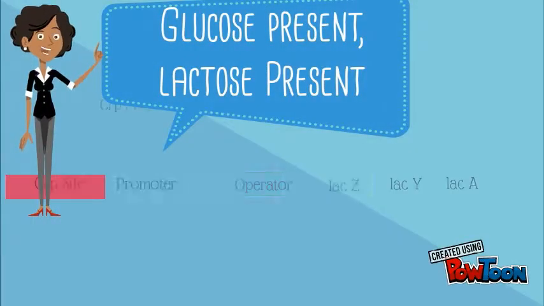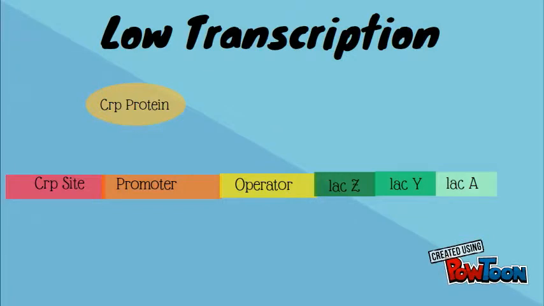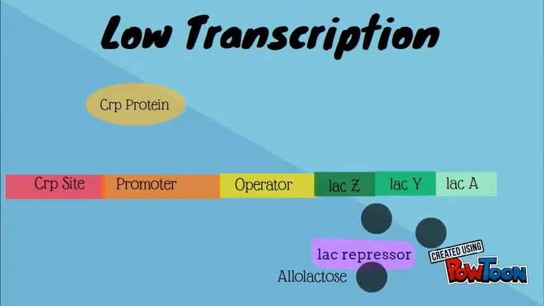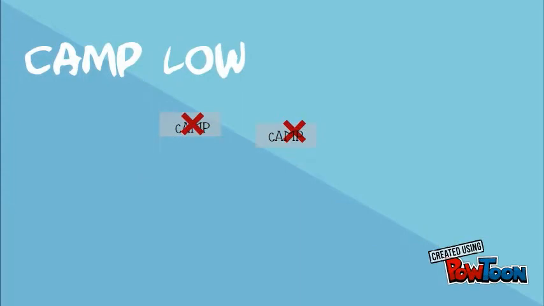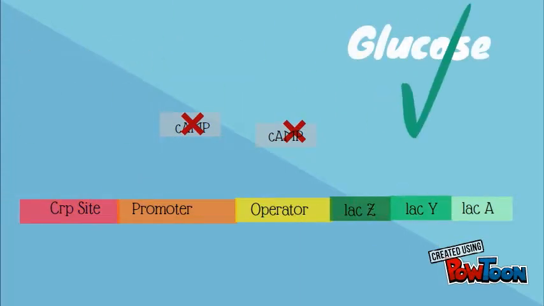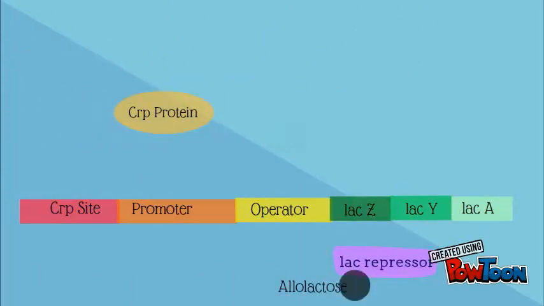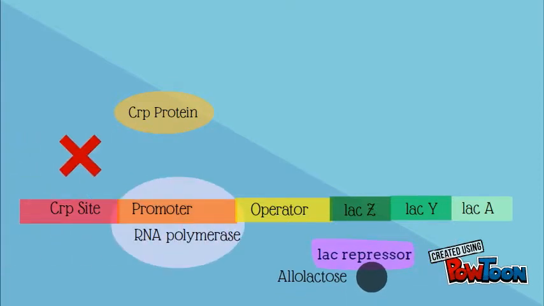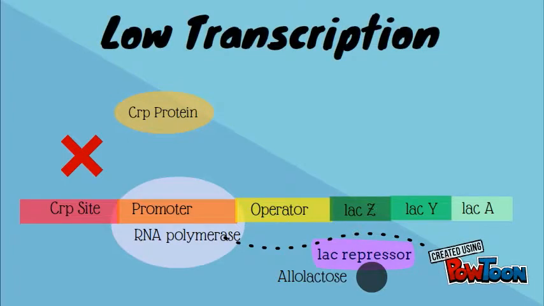When glucose is present and lactose is present, low-level transcription of the Lac Operon occurs. The Lac repressor is released from the operator because the inducer, allolactose, is present. cAMP levels, however, are low because glucose is present. Thus, CRP remains inactive and cannot bind to DNA, so transcription only occurs at a low, leaky level.